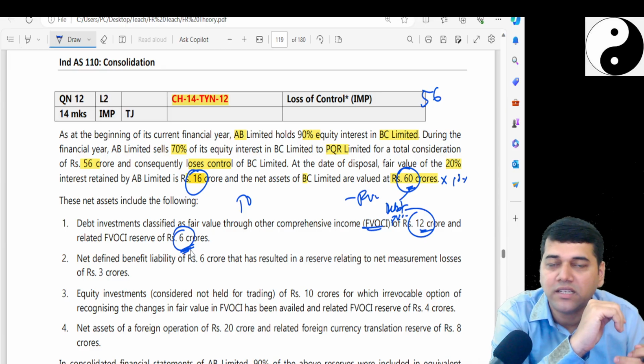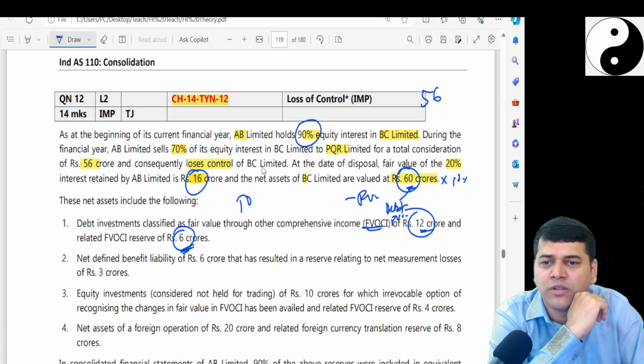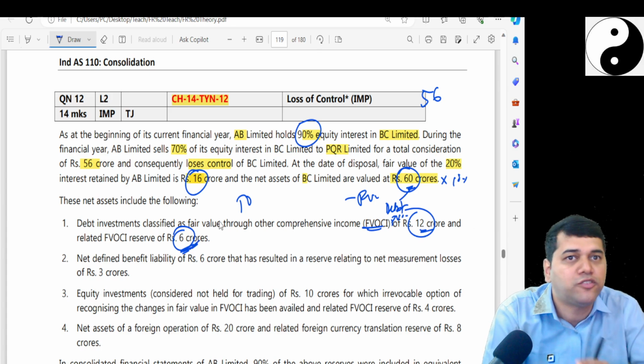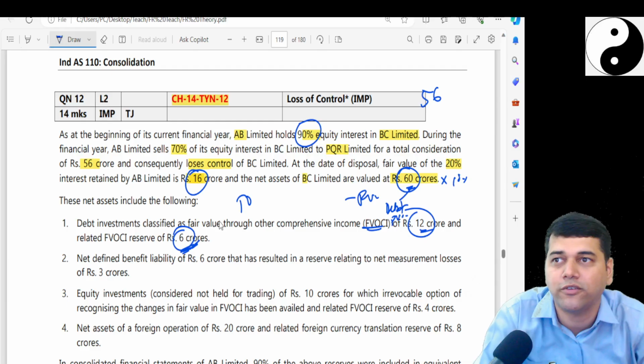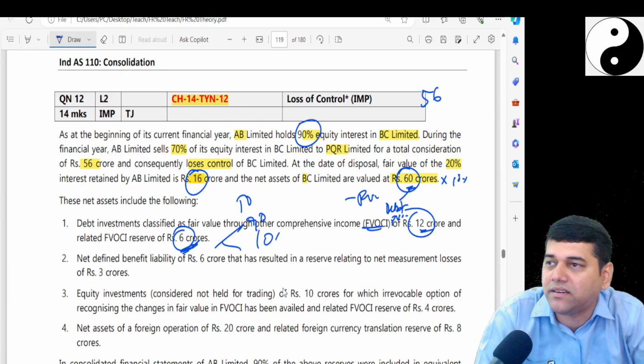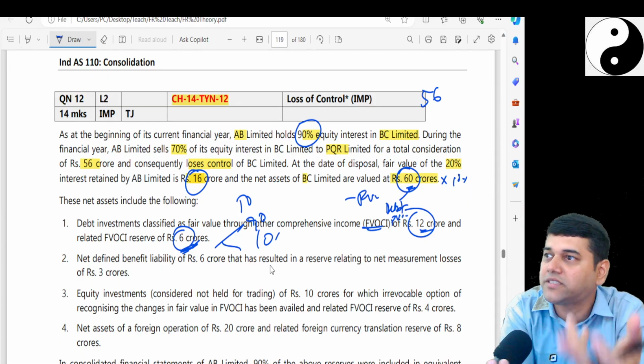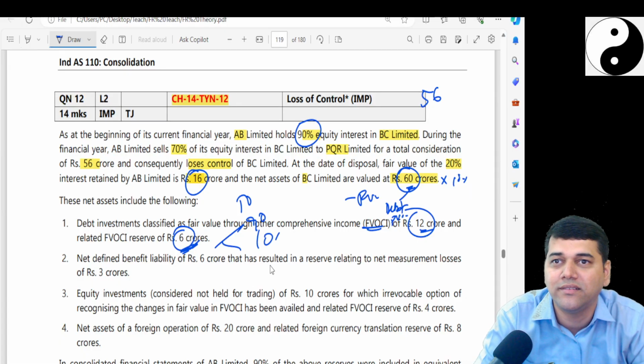But when you credit, how much will you credit to the parent? Not 90%. Because have you not given the share of 6 rupees to the NCI also? So there are two breakups here, 90 and 10. The 10 you will not reverse. Why? Because the moment NCI gets reversed, this 10 also gets reversed automatically.